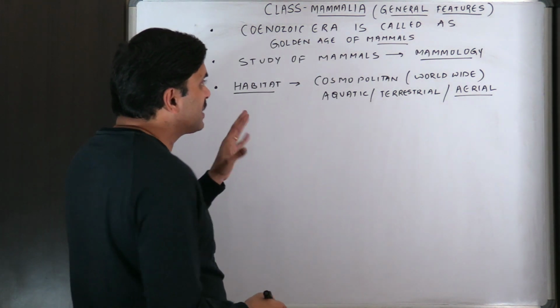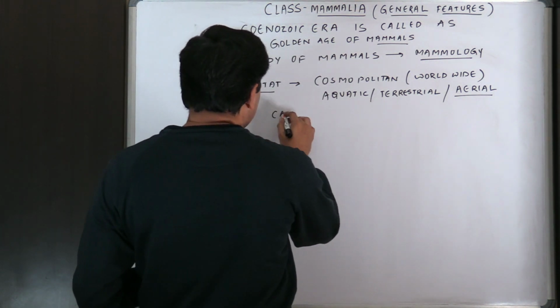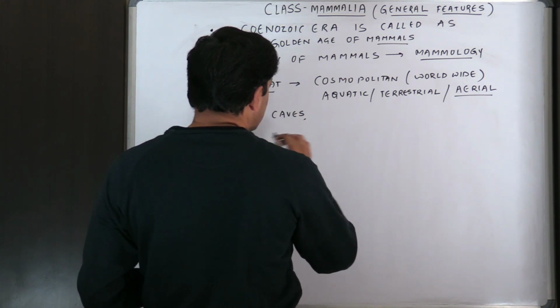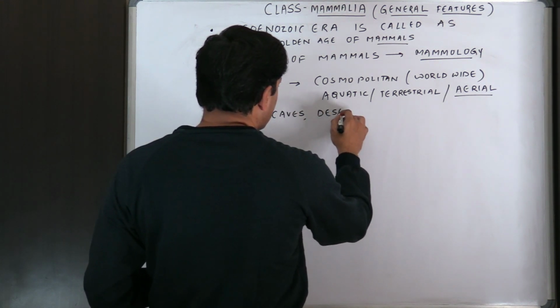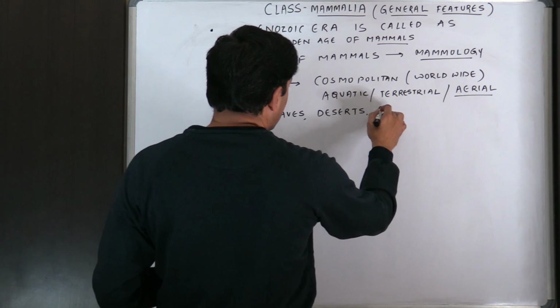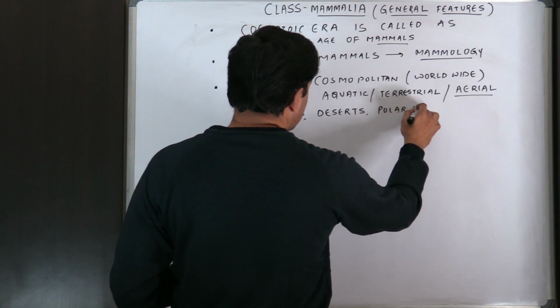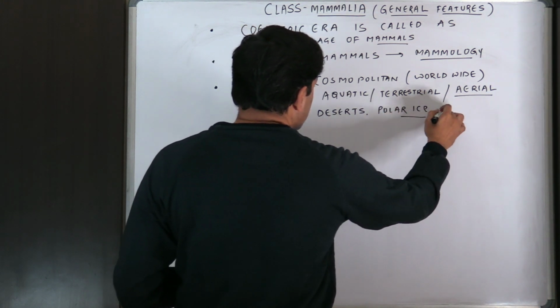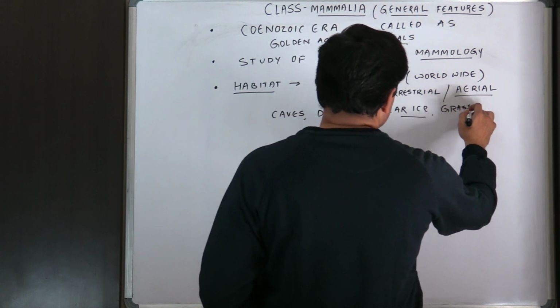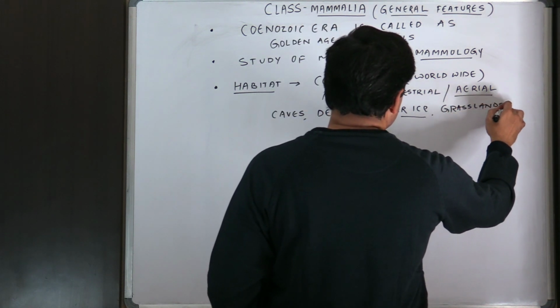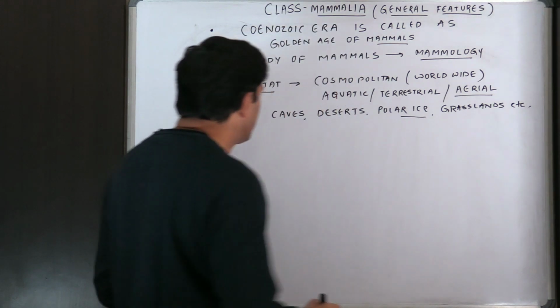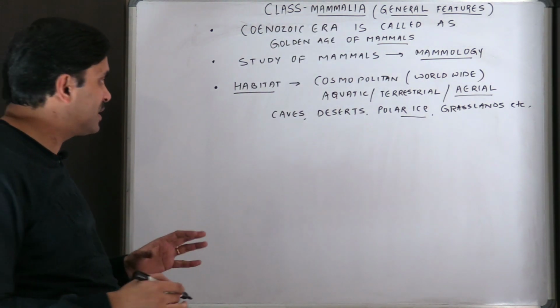They may be found in caves, deserts, polar ice, grasslands, etc. They are found in a number of habitats. So they are cosmopolitan.